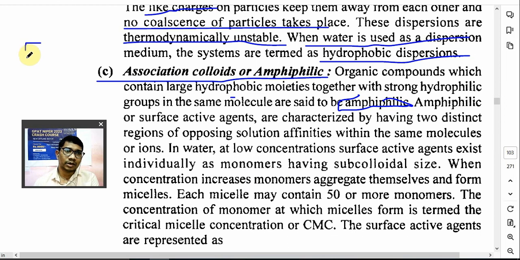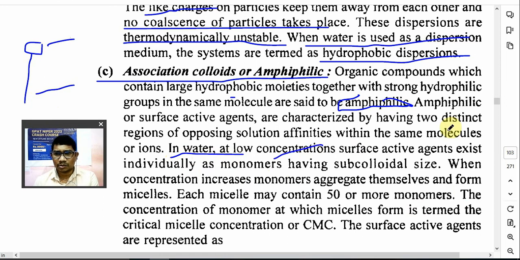एक होता है पोलर रीजन, जैसे ये, this is the polar region, this one is a non-polar tail. So this is a polar head, this one is a non-polar tail. So this is in one molecule only. That's why they are known as amphiphilic. Okay.